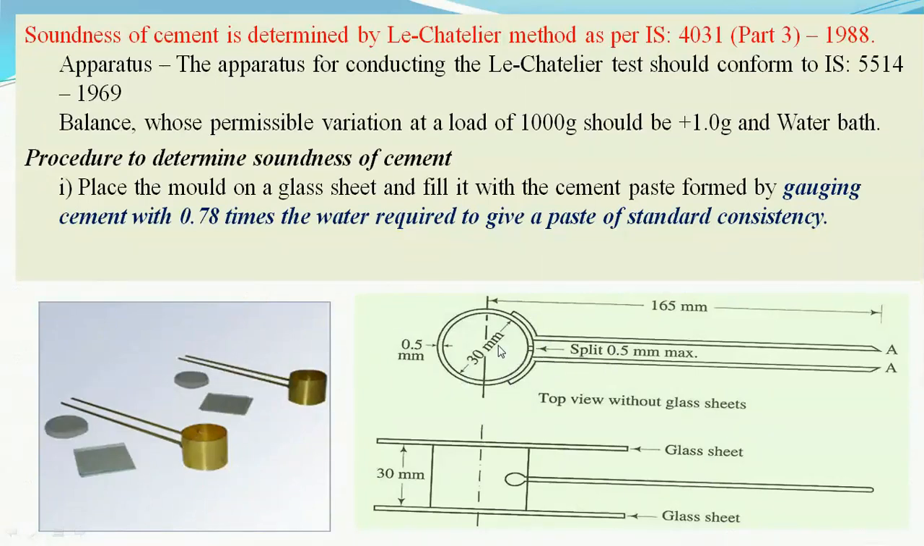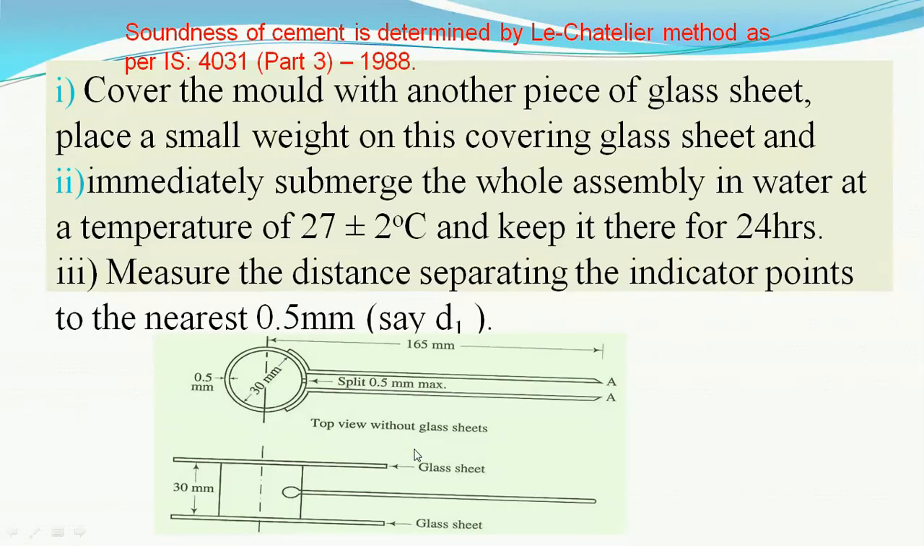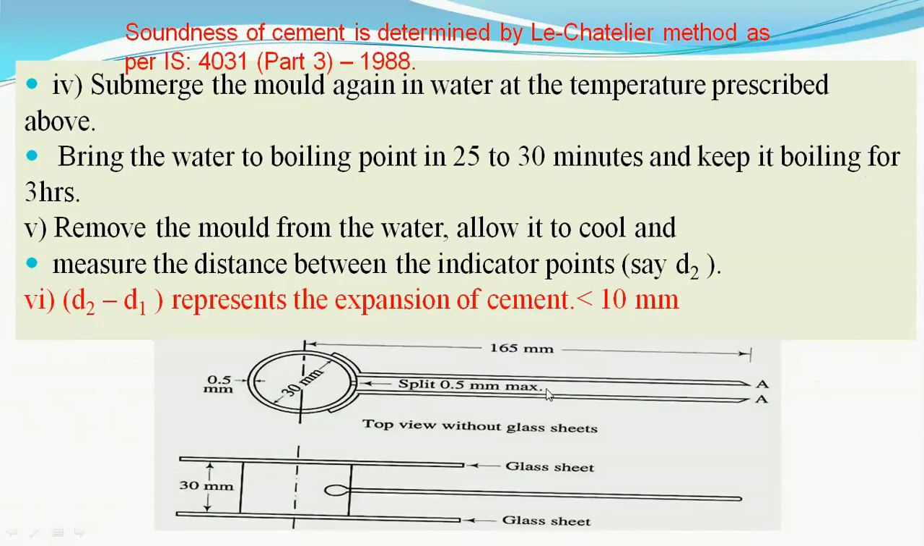These molds, after casting, the distance between the wires is measured. Later on, just after 24 hours of curing, they are put into boiling water for 3 to 4 hours, and the distance between these two wires increases due to the expansion of the cement. That is, the expansion due to the calcium oxide in the cement, because of the sudden curing by boiling water, is found out.